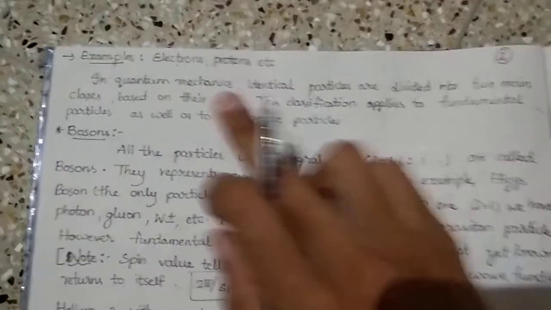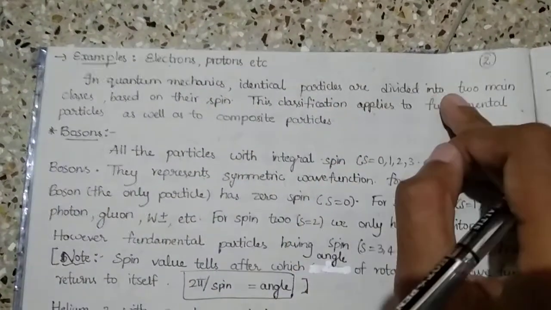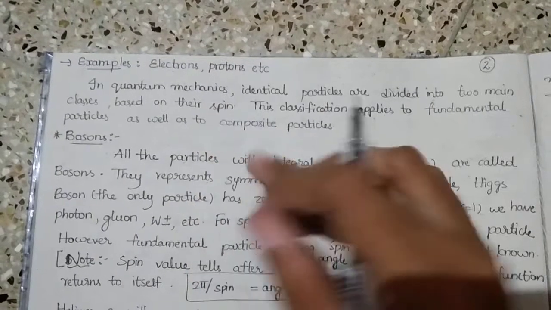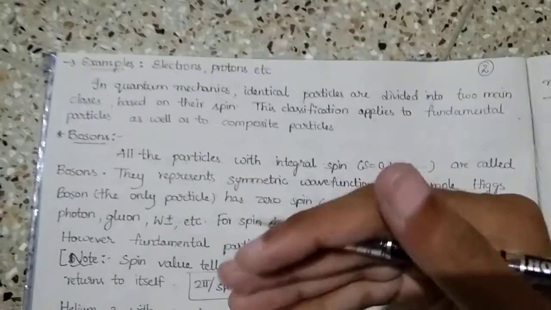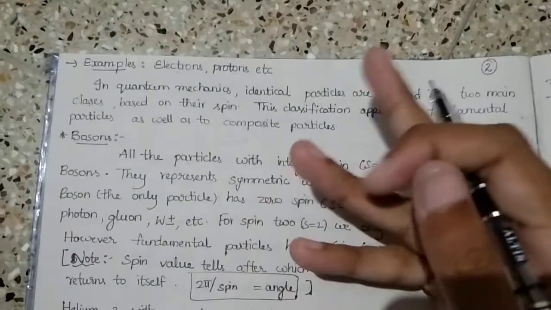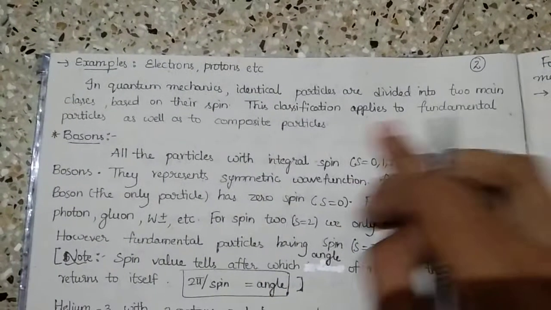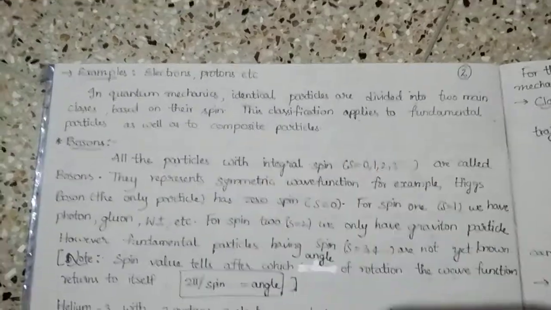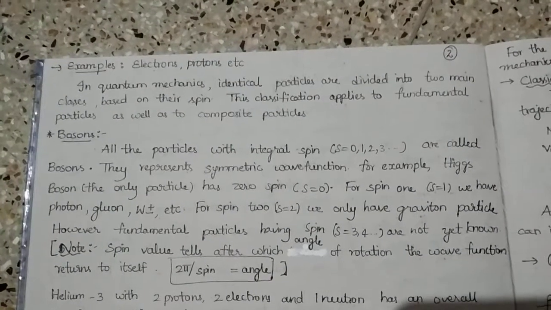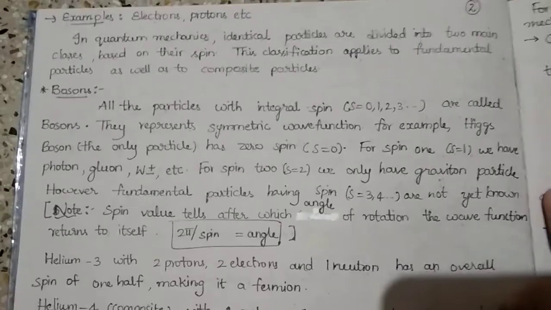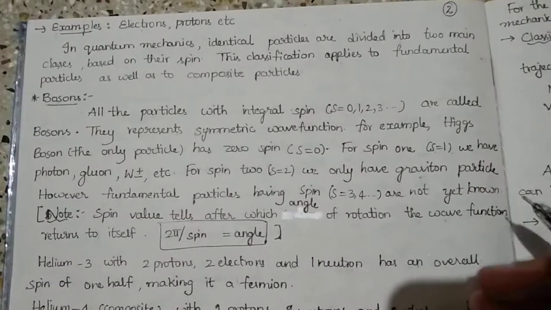Next, in quantum mechanics, identical particles are divided into two main classes based on their spin. This classification applies to fundamental particles as well as to composite particles. Fundamental particles are just like electrons.